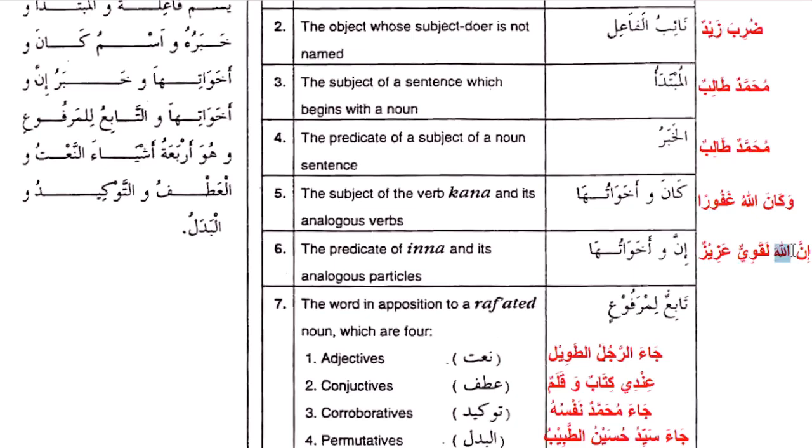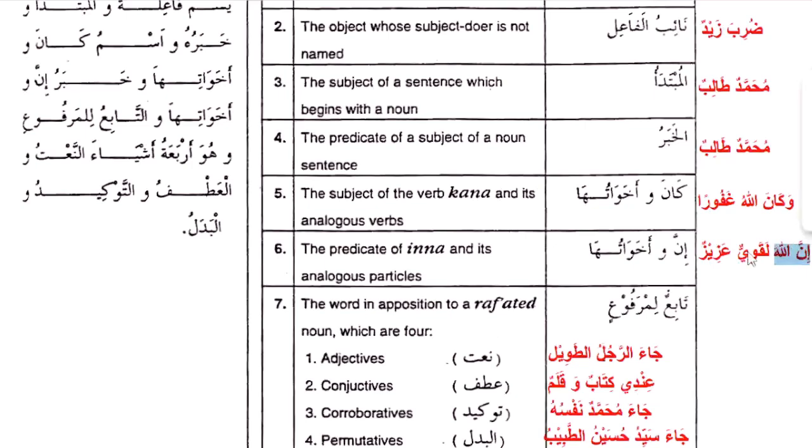So inna Allaha, then you mention the khabar: laqawiyyun aziz. Inna Allaha ghafurur rahim. Inna Allaha alimun hakim. So the information is: indeed Allah is something so and so. The thing taking the emphasis is the ism, and it is always mansub.